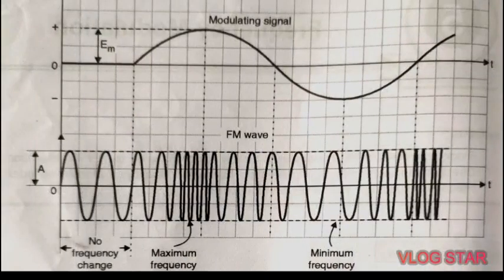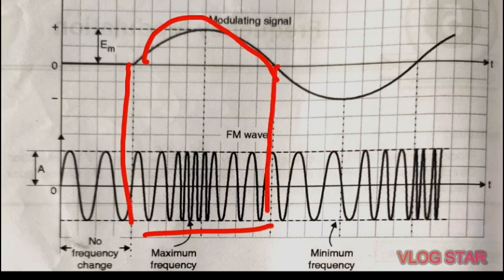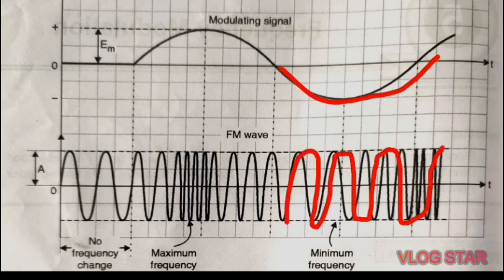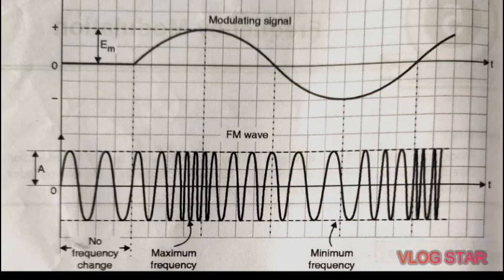Okay, in the previous figure we can see here for the positive half cycle of the modulating signal, the maximum number of cycles are present. Here for the positive half cycle we can see the number of cycles is more than in the negative half cycle. In a similar way, for the negative half cycle, there are fewer cycles as compared to the positive half cycle. Okay, so this is the main difference between the positive half cycle and negative half cycle in case of phase modulation and frequency modulation.